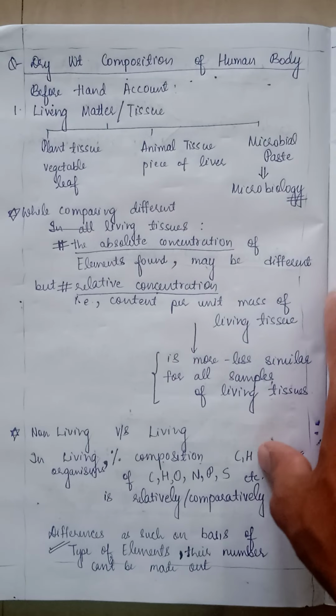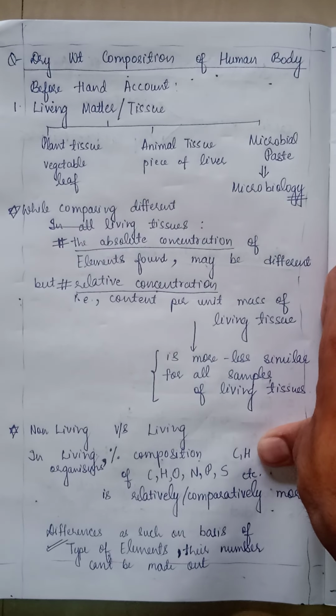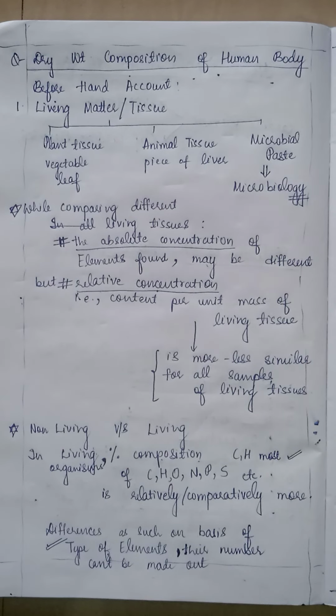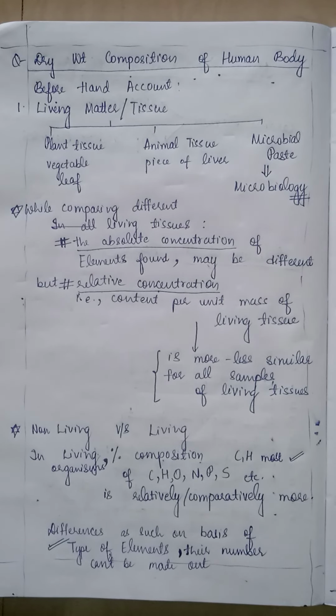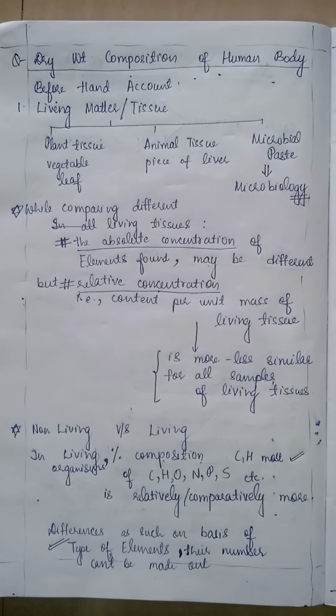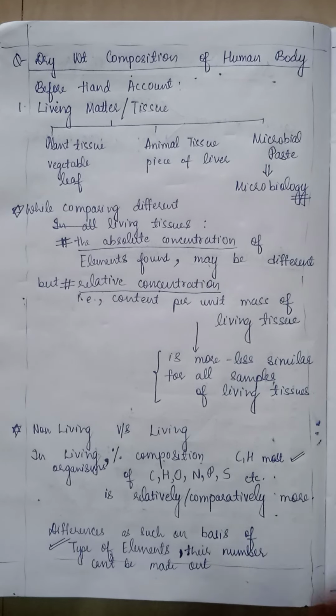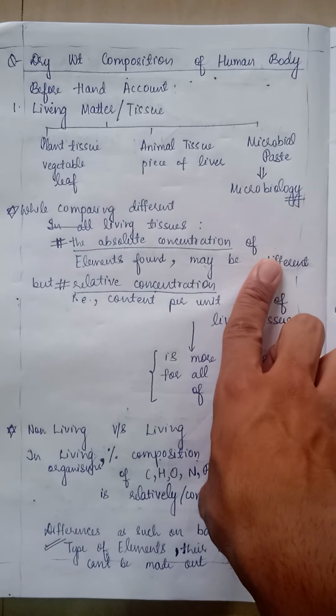While comparing different living tissues, suppose you take ants or a piece of liver of a goat, or you take an elephant sample, an elephant outer surface piece, a chicken piece, etc.